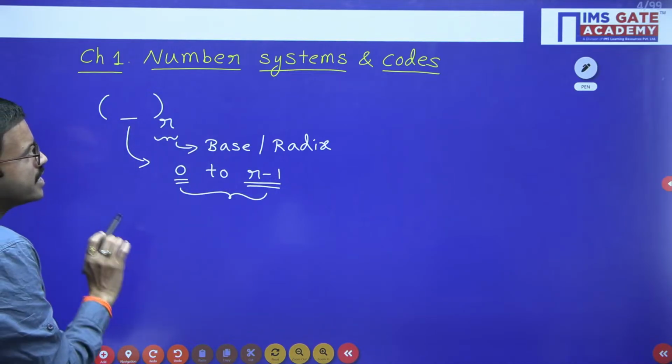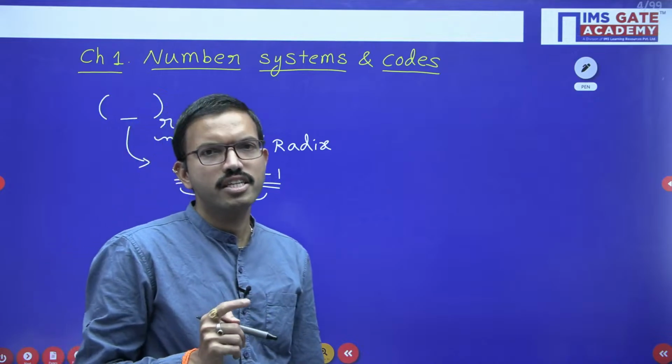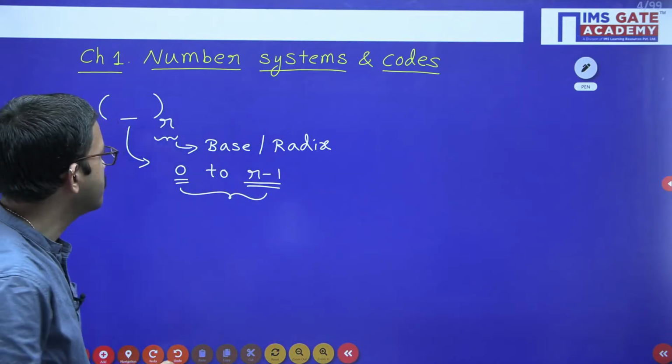Regarding the number systems, the conversions are very important. Number system conversions are very important.